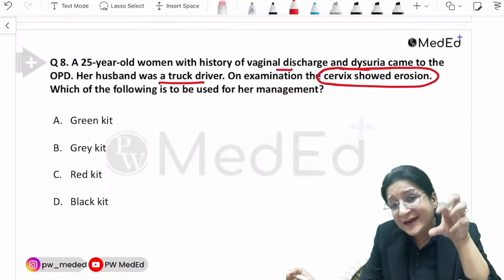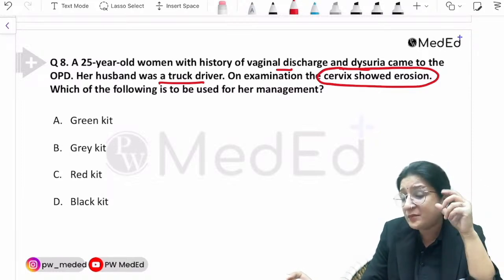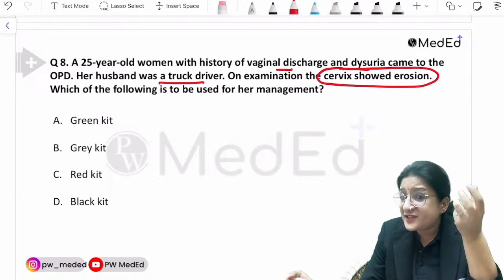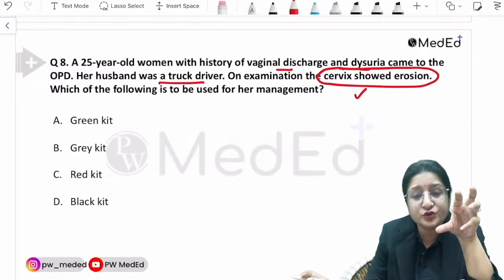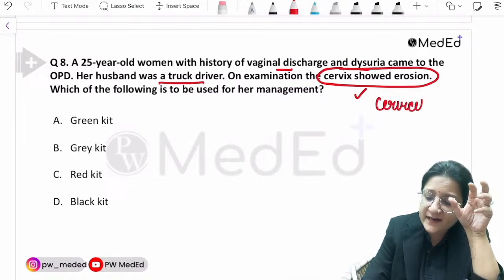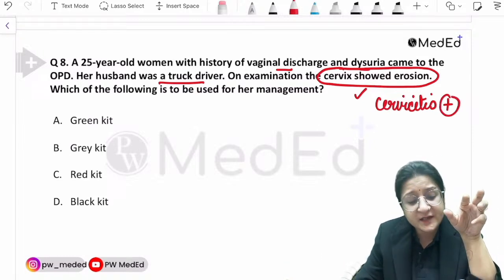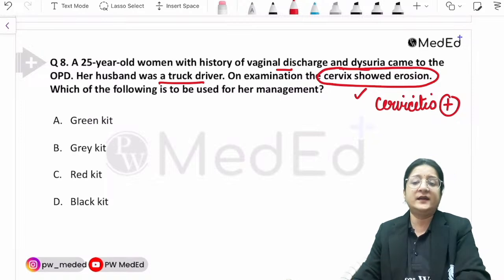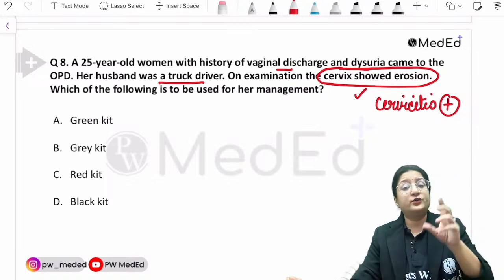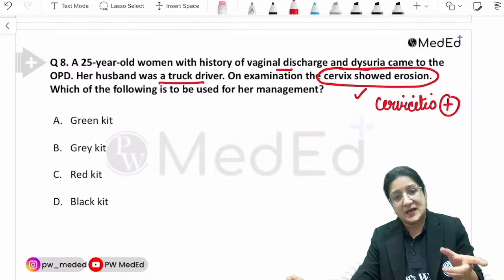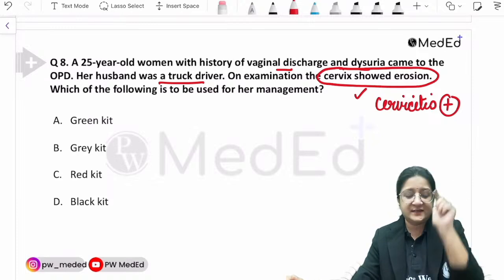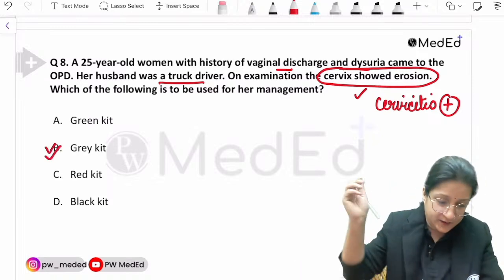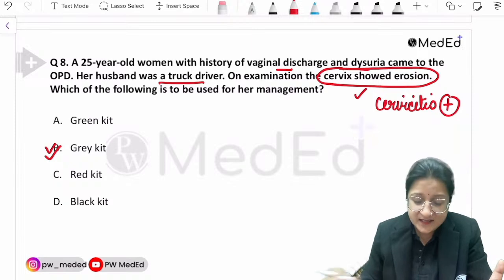So the complaint is vaginal discharge. It could be vaginitis, it could be cervicitis. The fact that they mention the cervix showed erosion means that there is cervicitis present. So which of the following is used for management? We discussed the kits in detail in our gynae sprint session, and I particularly told you that they have been asking NACO-based kit questions in examination. They first asked about the yellow kit, then the green kit, and now they're asking questions on the gray kit. So the answer to this is the gray kit.